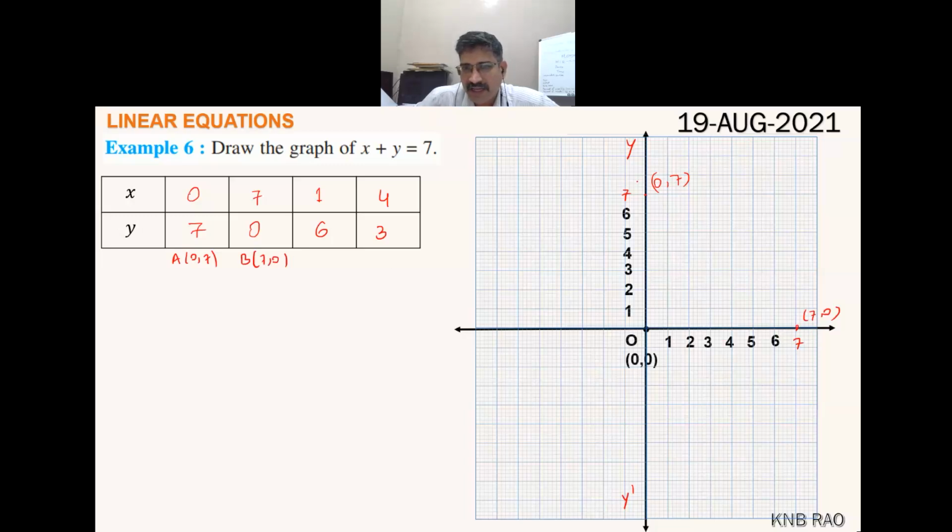Now (1, 6) lies here and (4, 3) lies here. If you draw a graph, it will definitely pass through these points.